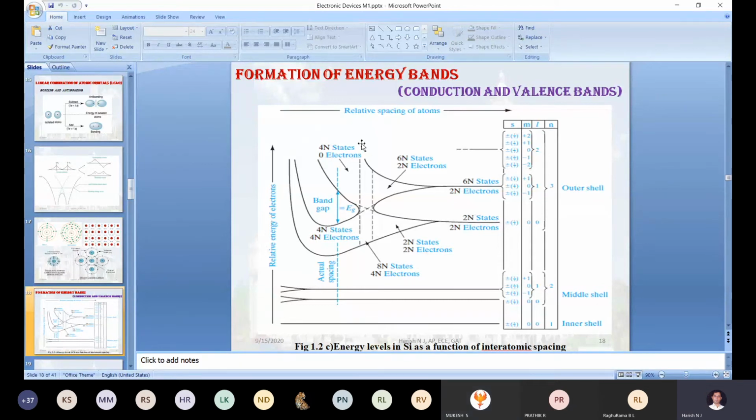One thing we need to know from this diagram: initially the valence band is completely filled, and the conduction band has zero electrons. Zero, correct?